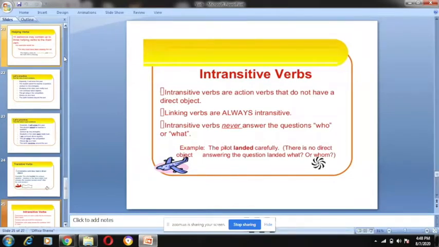Intransitive verbs never answer the question who or what. The pilot landed carefully. There is no direct answer. The question is landed what or whom? Here what or whom is not described, so this will be an intransitive verb. Pilot landed what? Pilot landed whom? When whom and what is not clear, it is an intransitive verb. The action is not happening directly to the object. Is it clear?